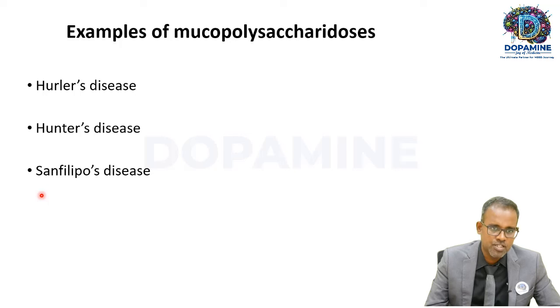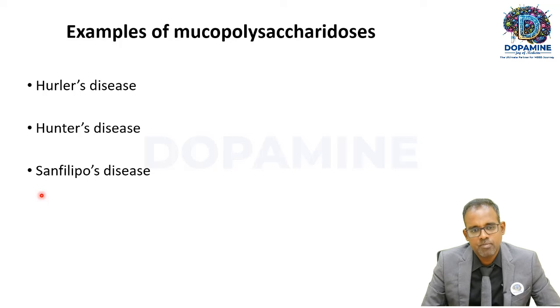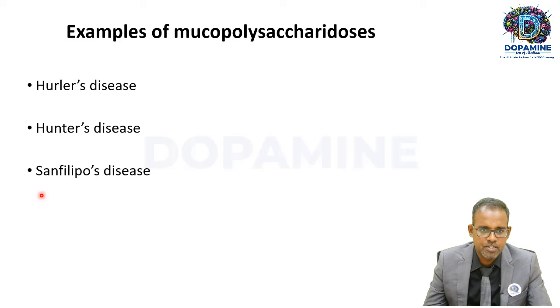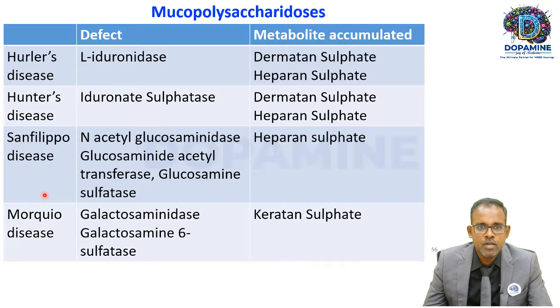There's something called Hurler's disease, Hunter's disease, and Sanfilippo's disease. These are the major diseases of mucopolysaccharidosis. For example, Hurler's disease is caused due to the defect in the enzyme called L-iduronidase.